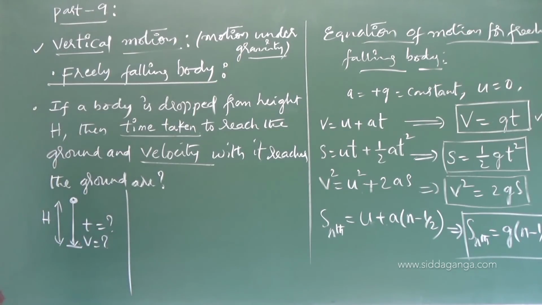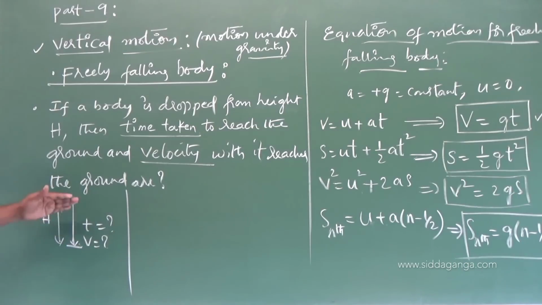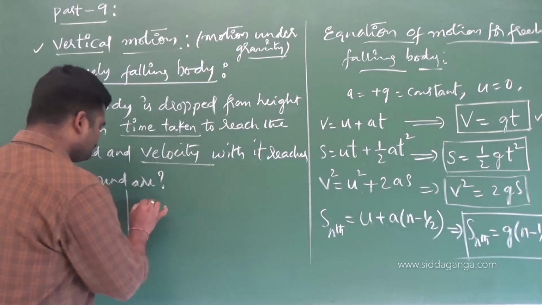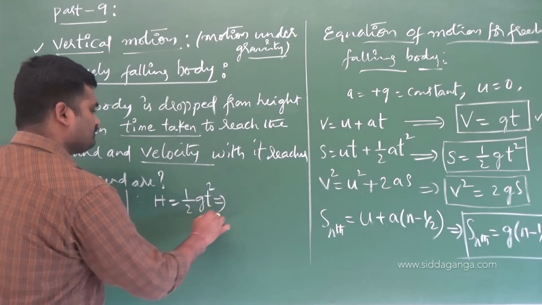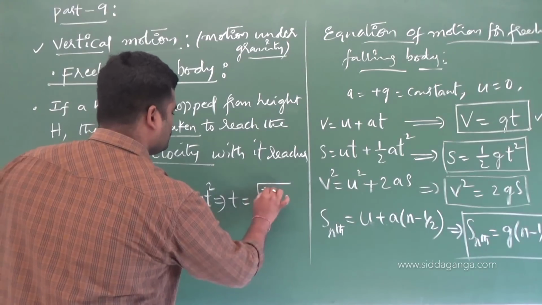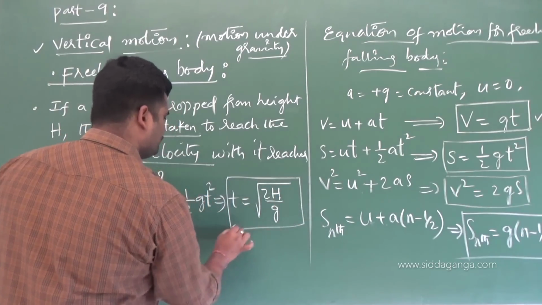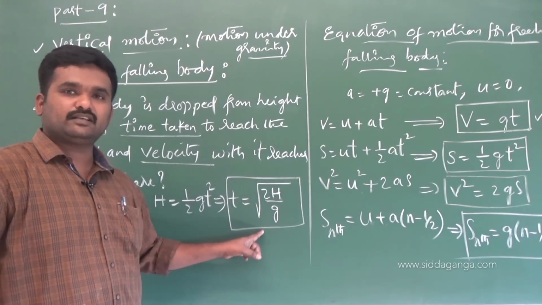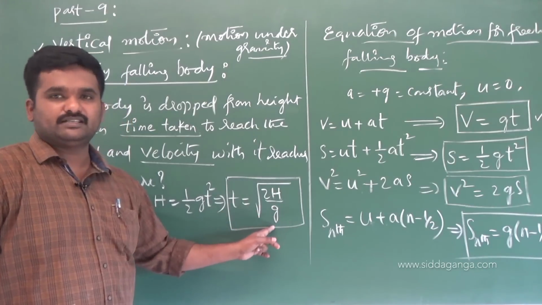Now see carefully. The height from which it is dropped means the displacement when it reaches the ground is h. Time taken is t, so I can make use of this relation: h equals half gt square, or the value of t equals root of 2h by g. This is the formula for the time taken by a freely falling body, dropped from a height h, to reach the ground: root of 2h by g.